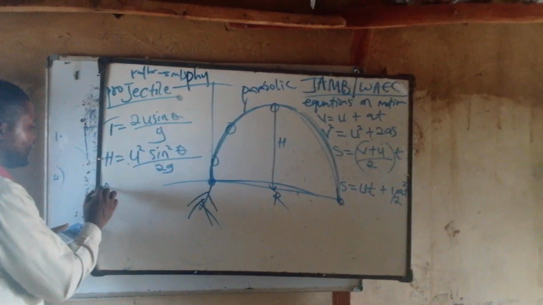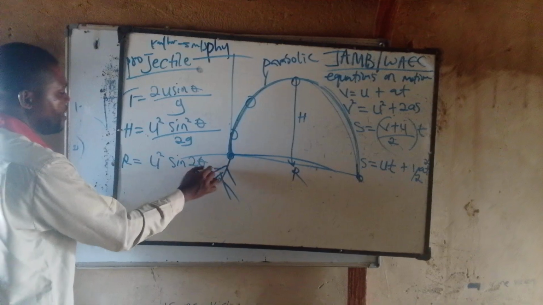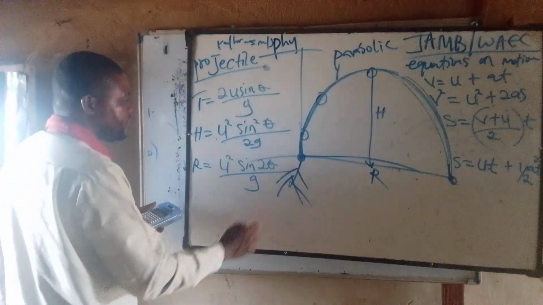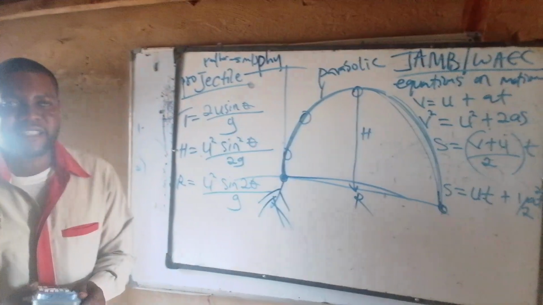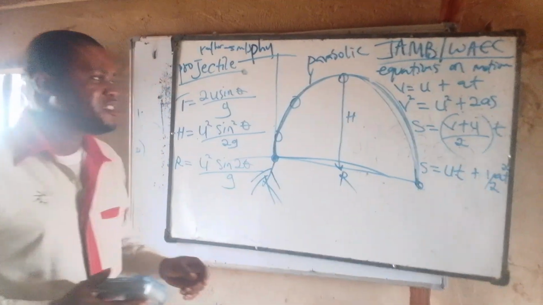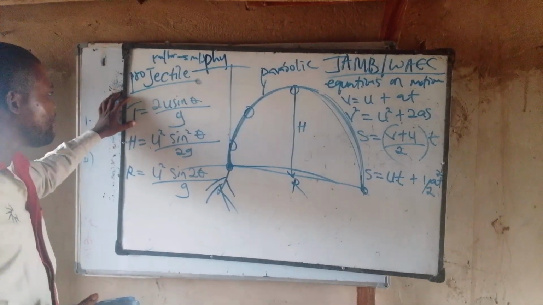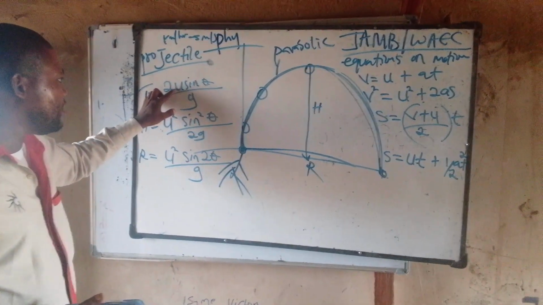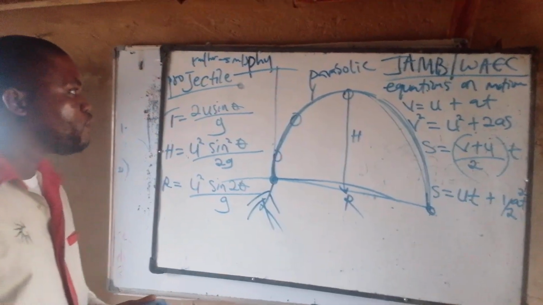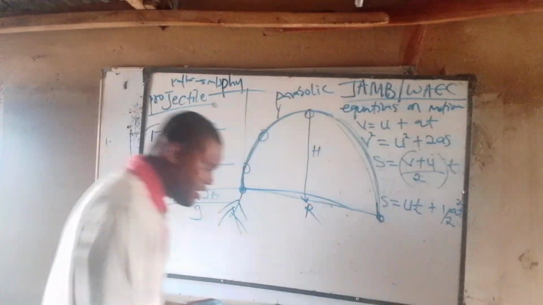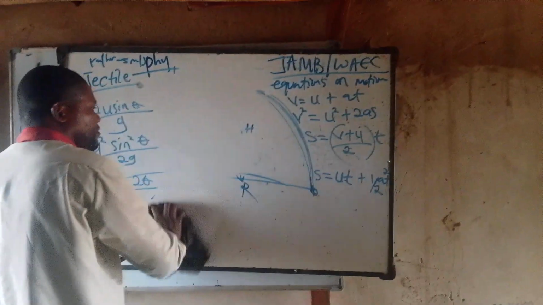Then we now have the range. The range is equal to what? U squared sine 2 theta over G. This is what we are going with for this first part. These are the three things that we'll take for this first part. Now we can be asked to find either the time of flight or the velocity or the angle as the case may be. So we'll look at one example now and see how we can use the formula to help ourselves.